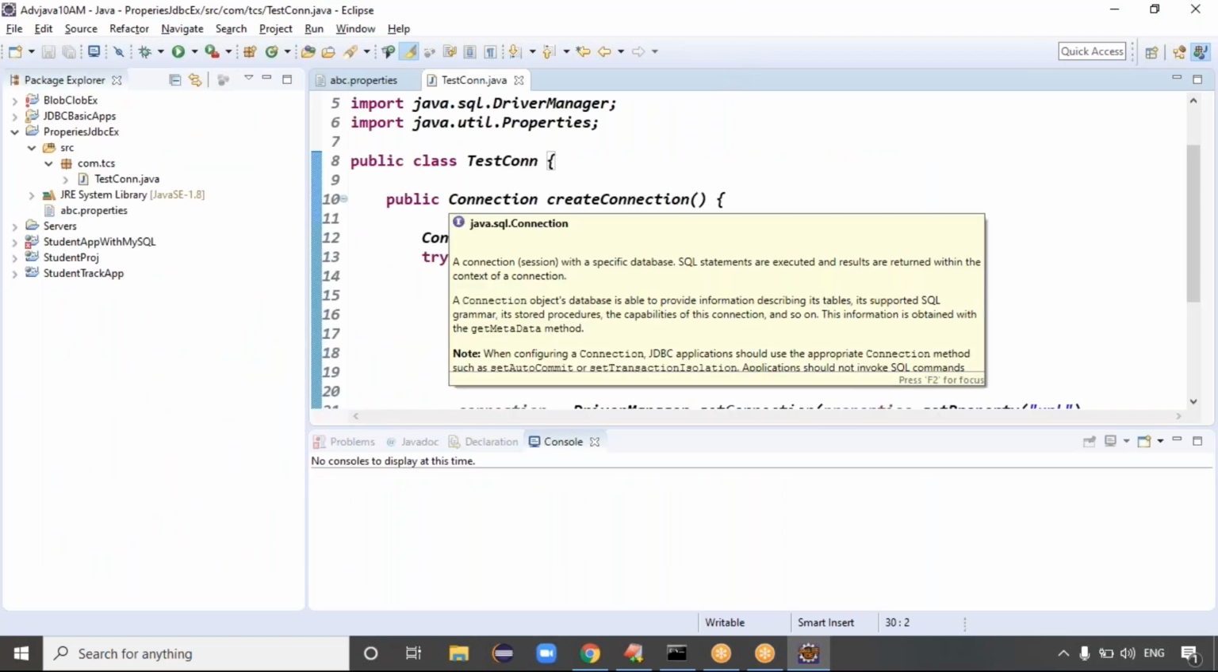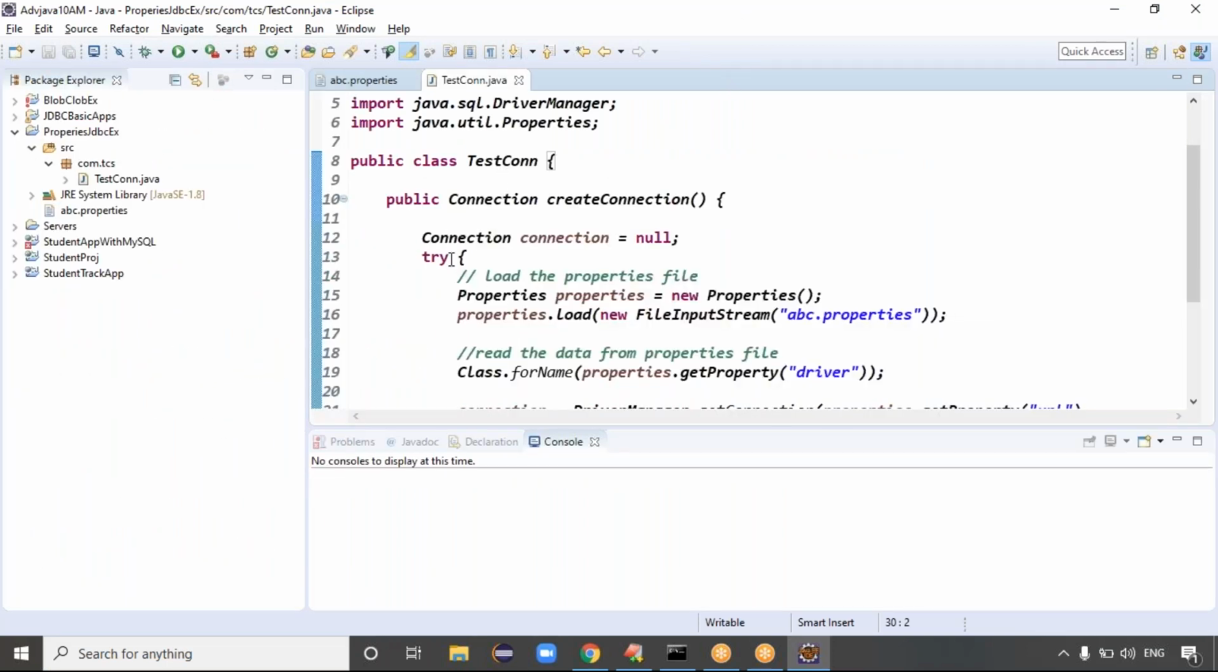The second file is clear. How to load the property file and how to create the connection is clear, right? Based on the property file data, we are creating the connection, right? Exactly, guys. After that, you can create a normal file.